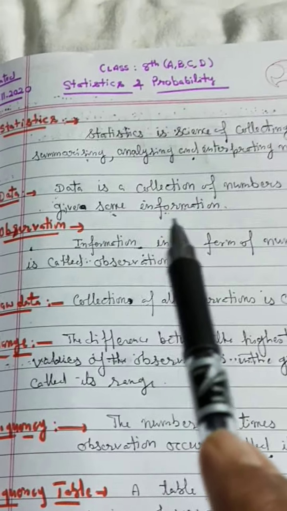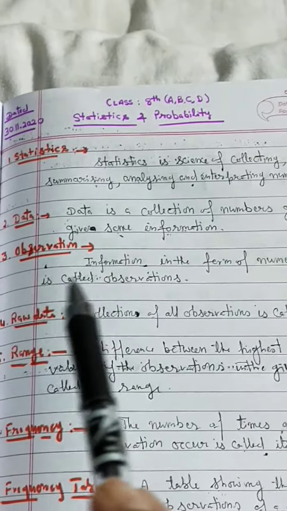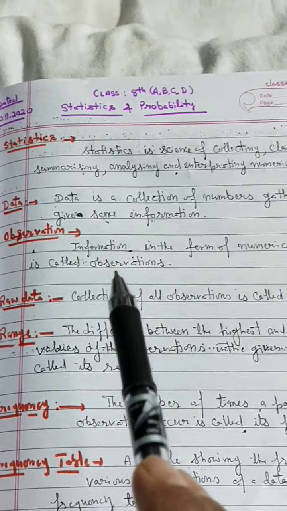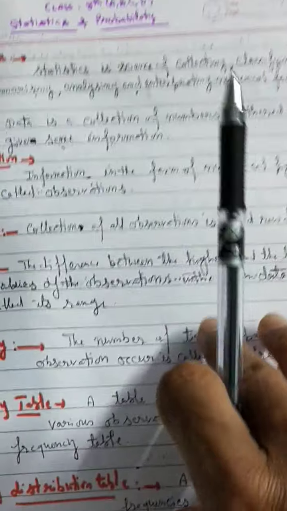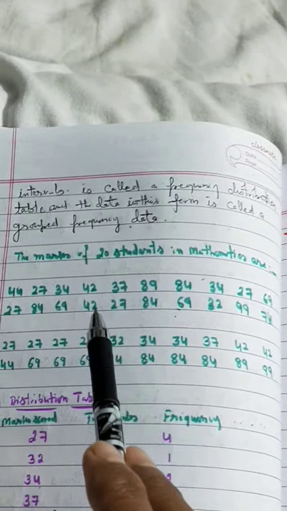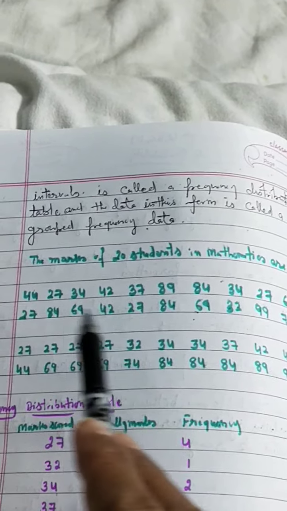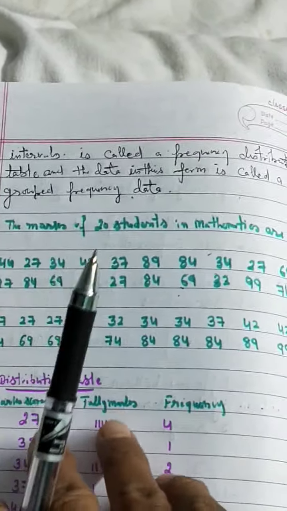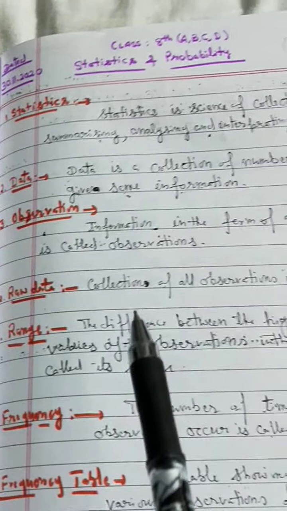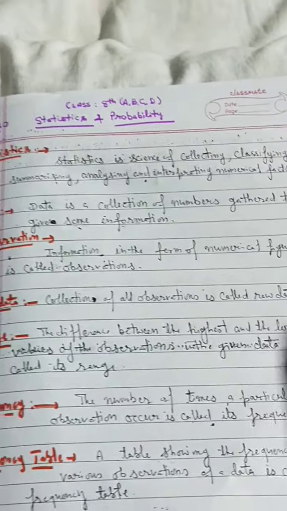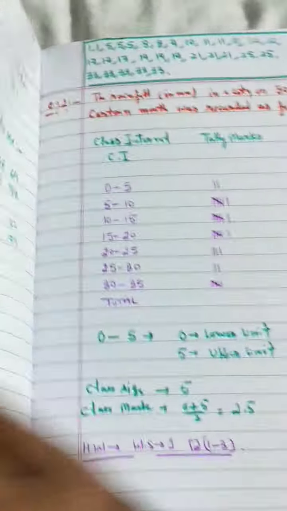Data is a collection of numbers gathered to give some information. Observation is information in the form of numerical figures. The collection of all observations is called raw data.